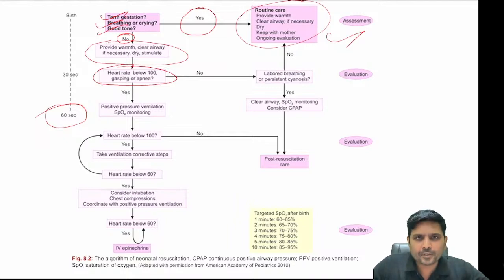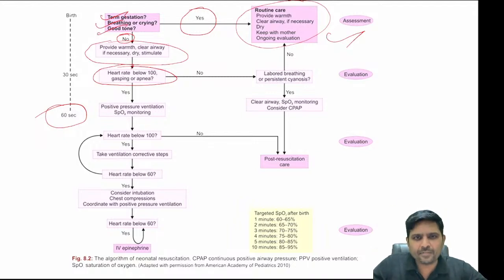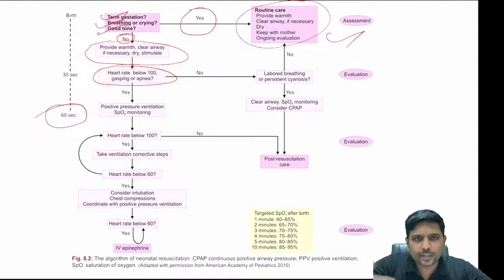What do you mean by positive pressure ventilation? It is nothing but your bag and mask ventilation. Okay. So what you need to do, with the help of an ambu bag and a mask, you need to give positive pressure ventilation, because the child is not breathing on its own. So how many times you need to give this positive pressure ventilation?